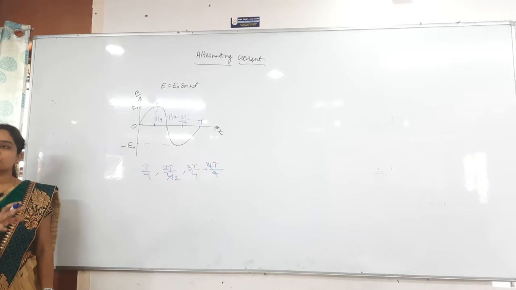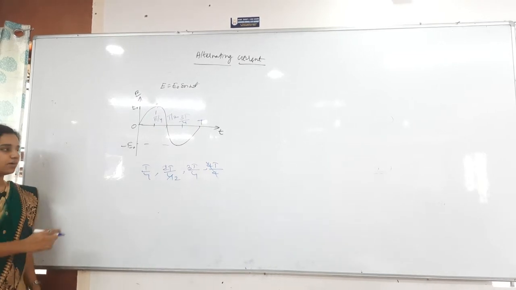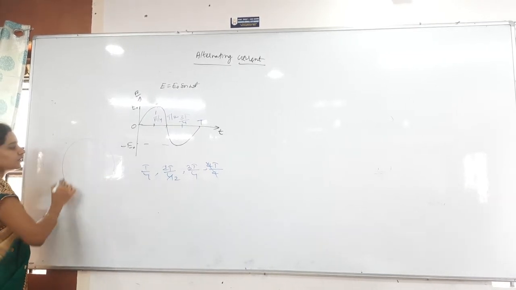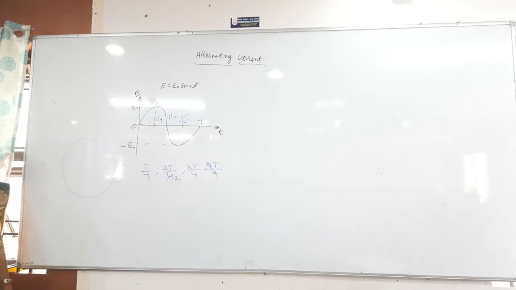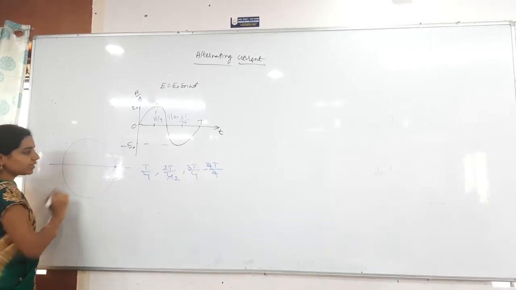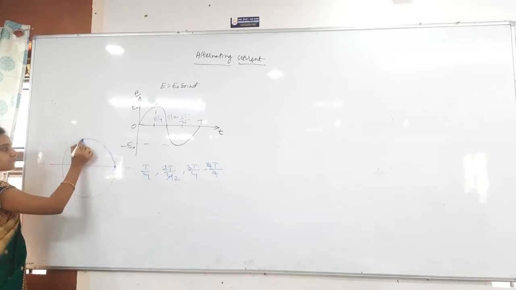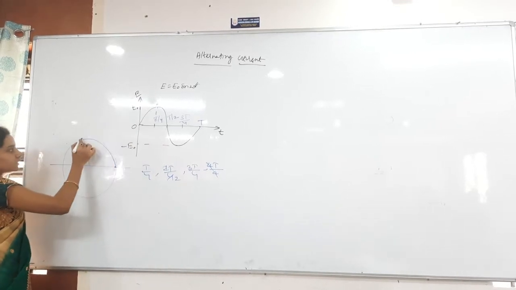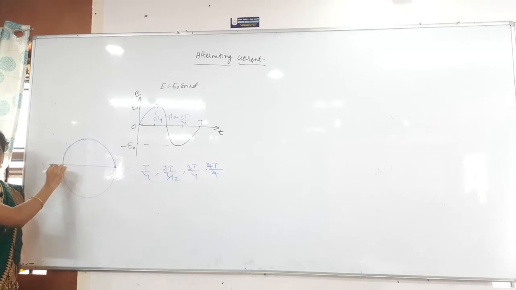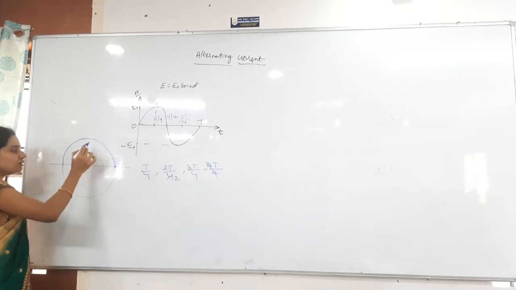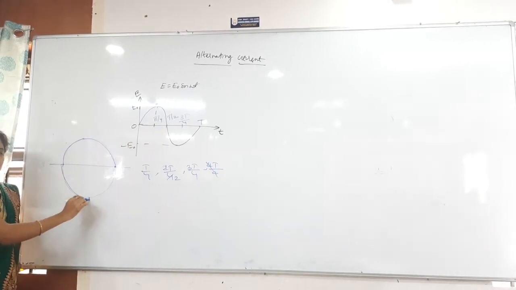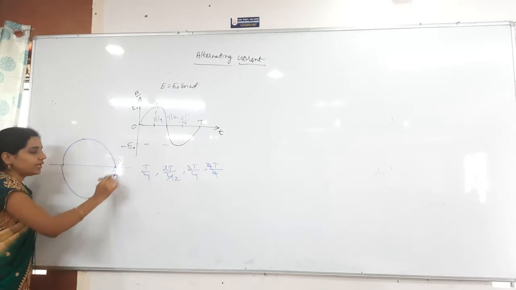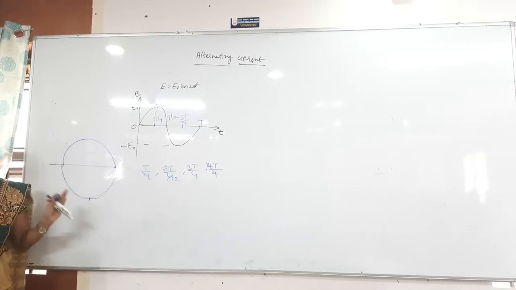You just assume this as a circular motion. I'm comparing with circular motion: one round of circular motion, one revolution. This is the origin, this is the maximum value, this is 0 for the first time, again coming to the negative maximum value, and then again coming to 0. Are you able to compare them?